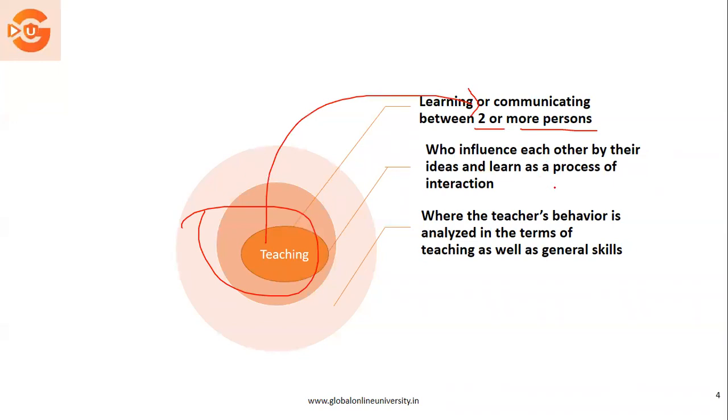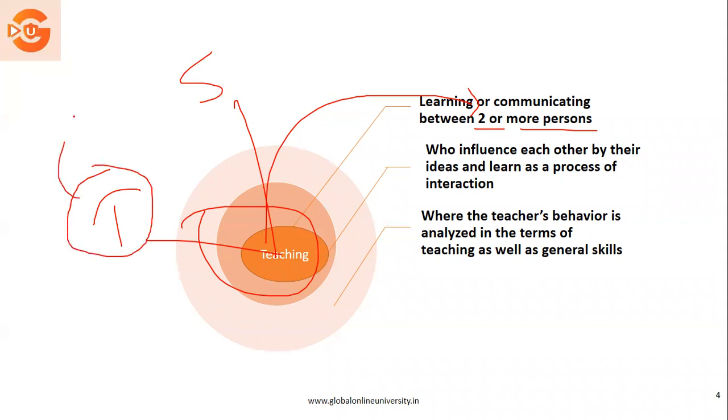So in this, it is basically about influencing each other by ideas and the process of interaction, where the teacher's behavior is analyzed in terms of teaching as well as general skills. If we put it in simple words, teaching is nothing but a process which happens between two people, that is a teacher and a student.